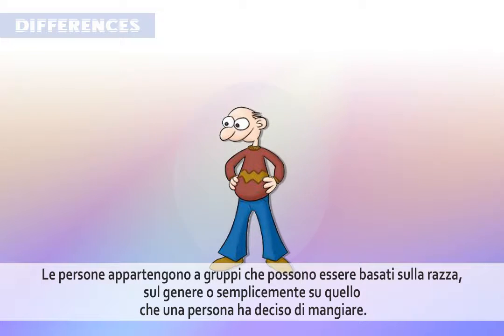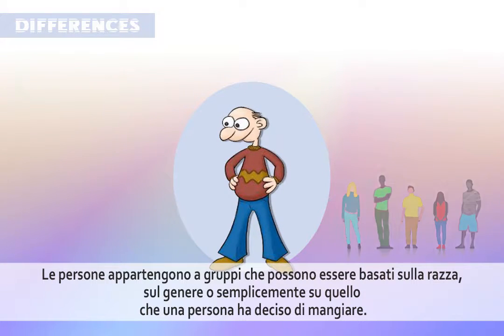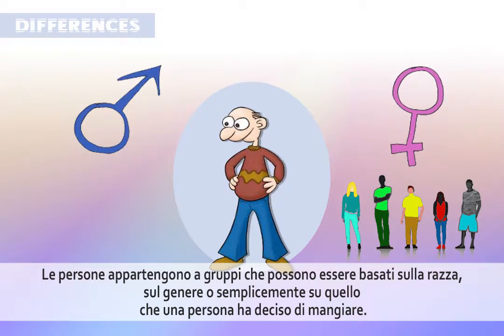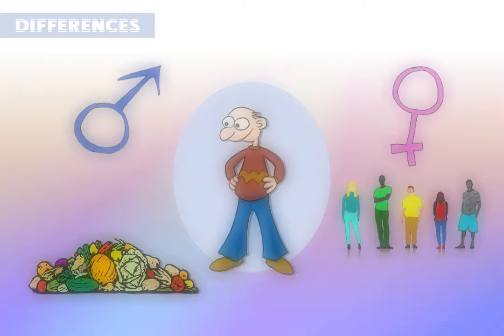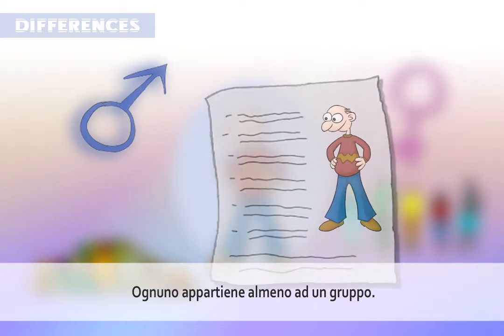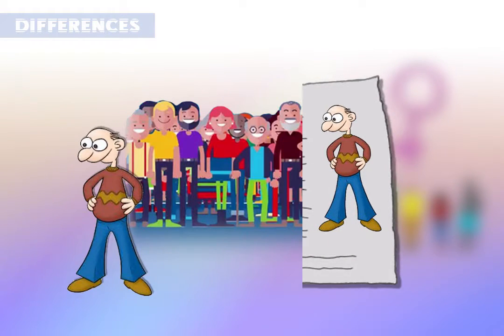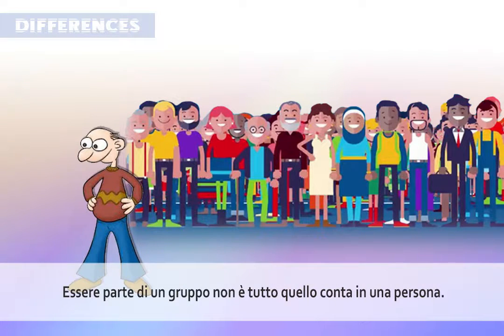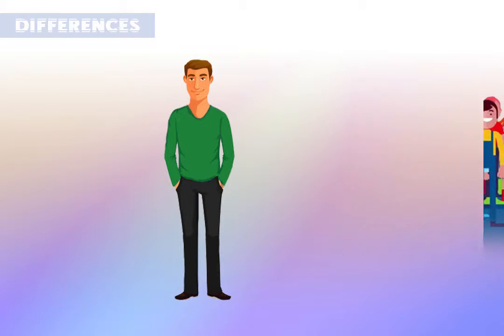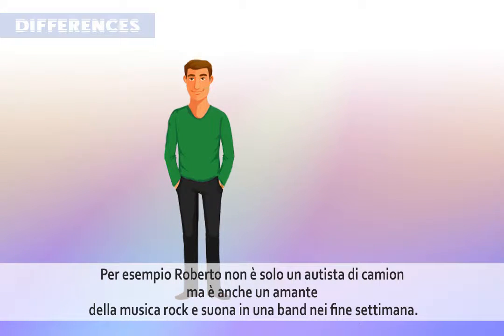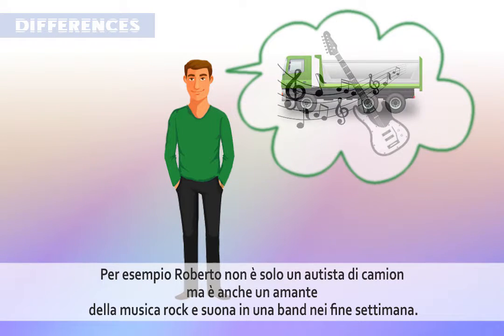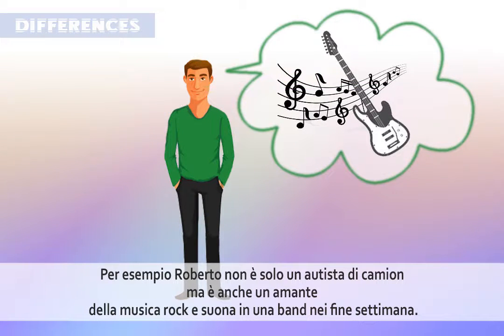People belong to certain groups, which might be racial, gender-based, or simply based on what a person has chosen to eat. Everyone belongs to at least one group. Being part of a group is not everything there is about a person. For example, Robert is not only a truck driver, but he also loves rock music and he plays in a band at the weekends.